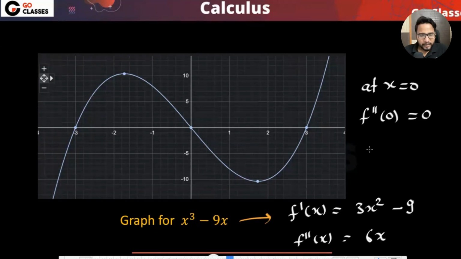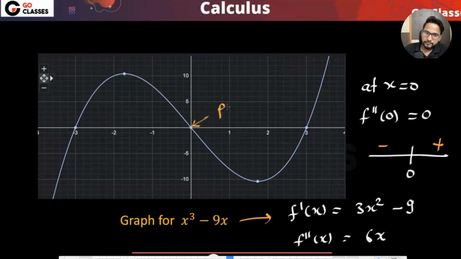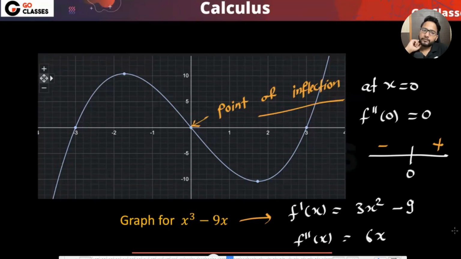Before 0, it is negative, because 6x is obviously negative before 0. After 0, it is positive. It means that 0 is a point of inflection, right? Are you getting my point?